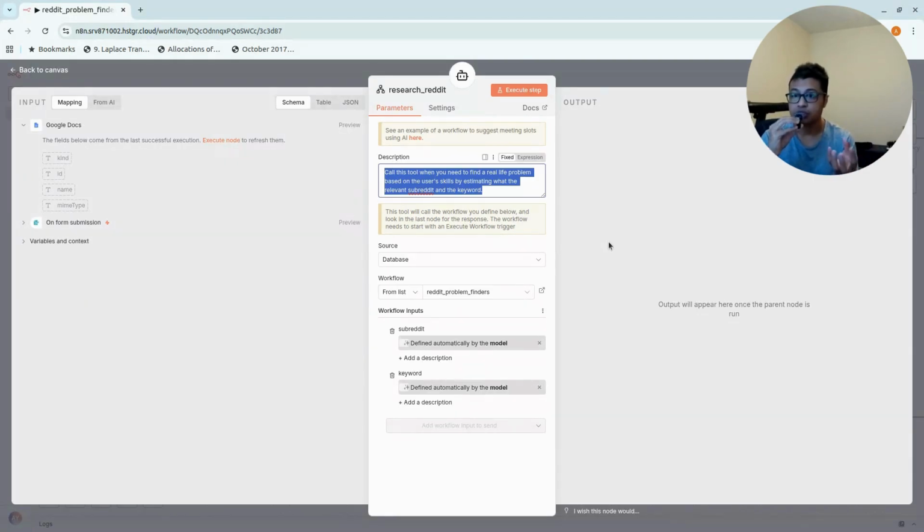It tells the AI when it is going to use this specific tool, and you've got two inputs as specified from the trigger in JSON. And from this, I basically ask the AI to define the model by themselves now.